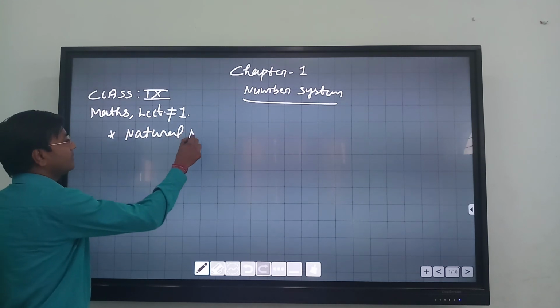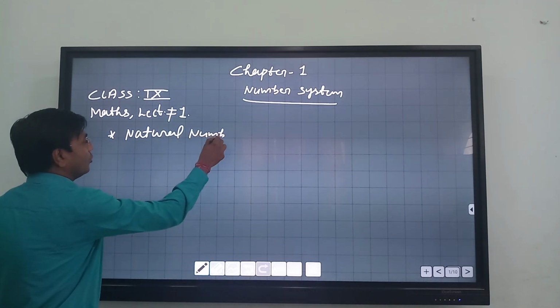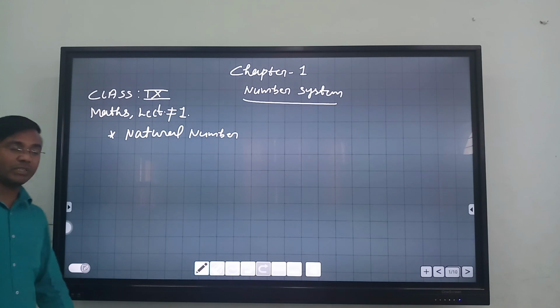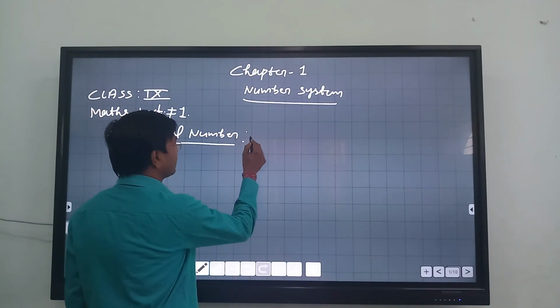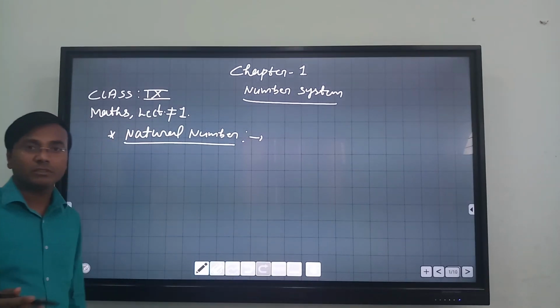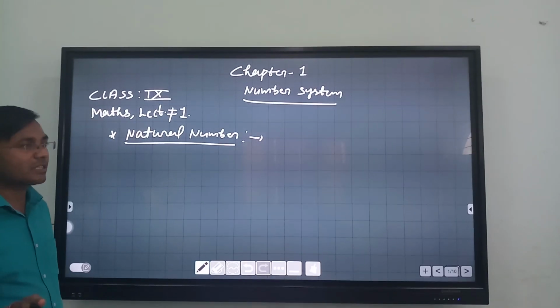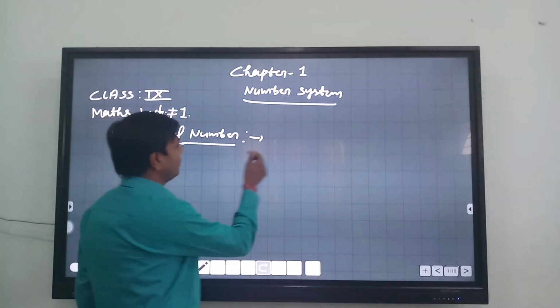So basically we start with the natural numbers, and I hope everybody is familiar with natural numbers. Natural numbers are those numbers which are what? Coming in counting. That is, counting numbers are called natural numbers.